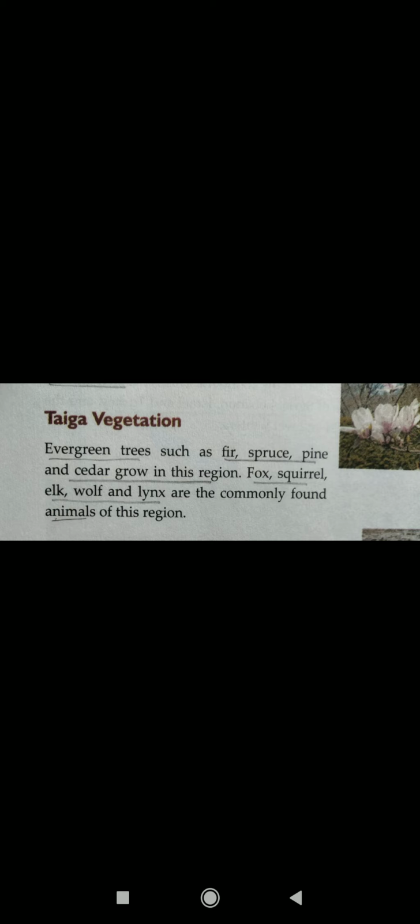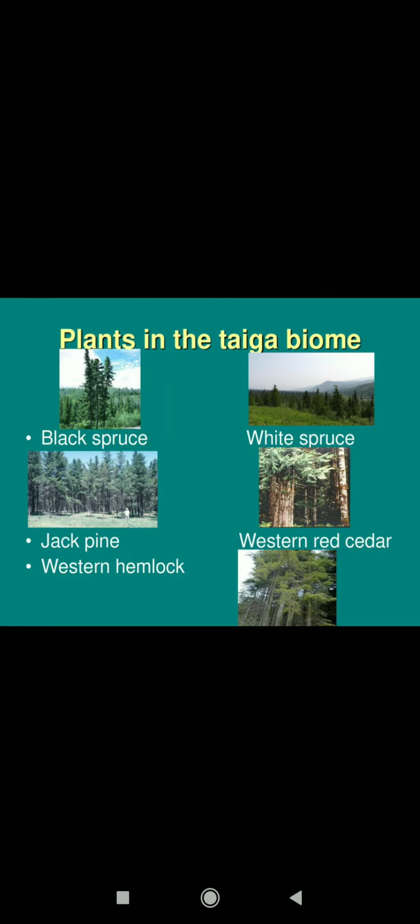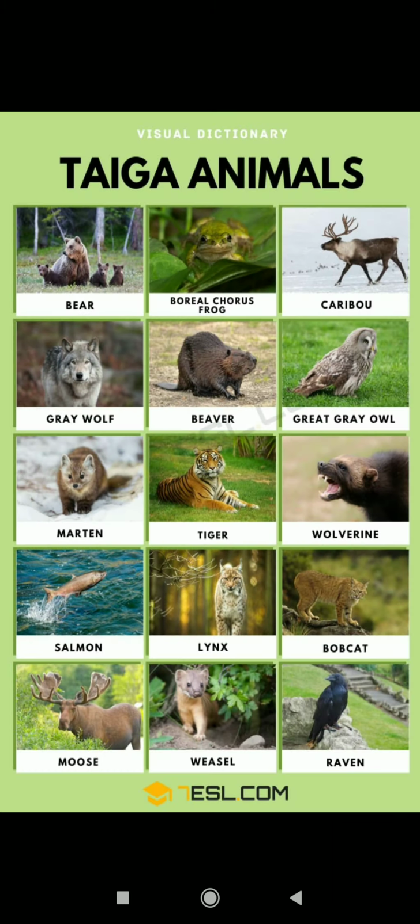So taiga vegetation consists of evergreen trees. In the taiga region, you will find these coniferous trees, or the coniferous forest, which contains evergreen trees. Fir, spruce, pine, and cedar are the different types of pine trees, and you will find these in this taiga region. Fox, squirrel, elk, wolf, and lynx are the commonly found animals of this region. So these are the plants in the taiga region, and these are the wildlife, or the animals.